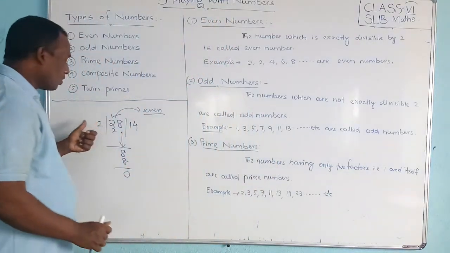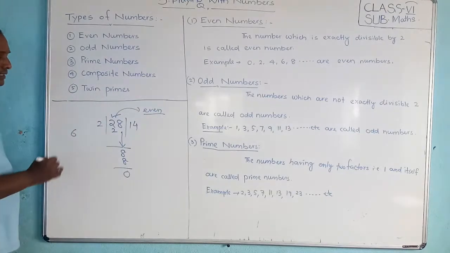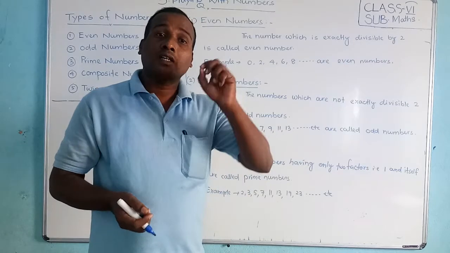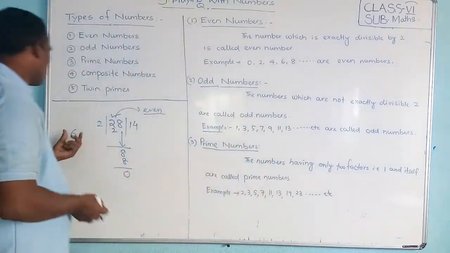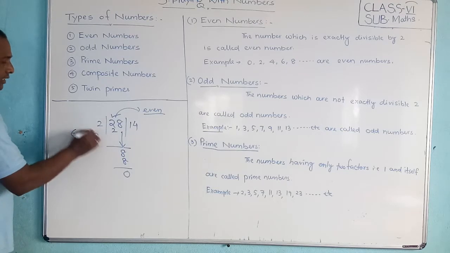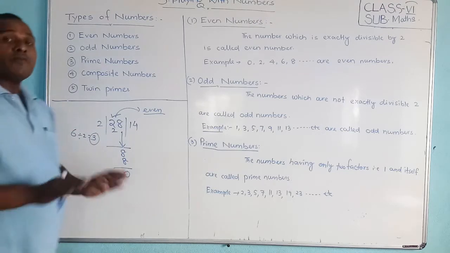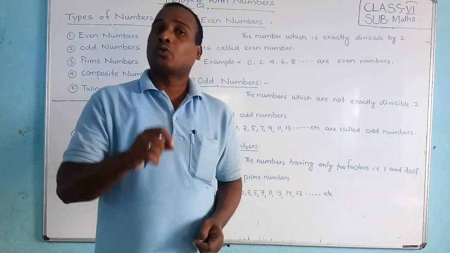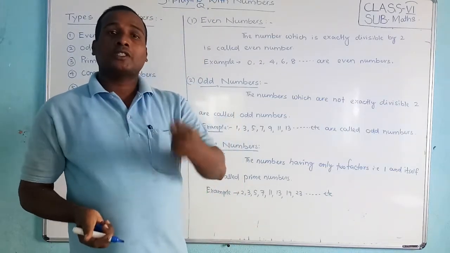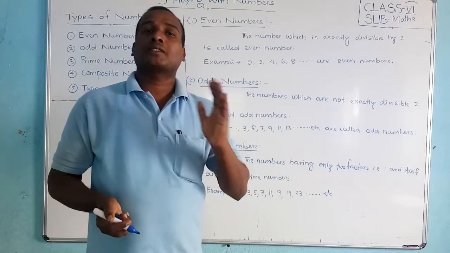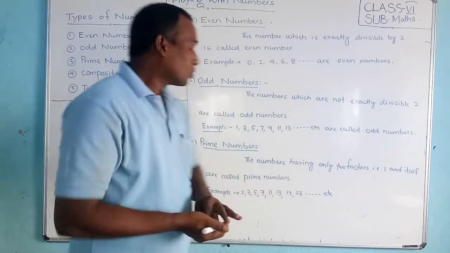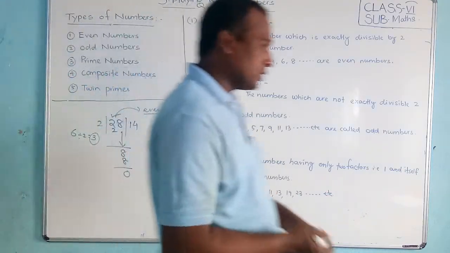Okay friends, suppose I say 6 is an even number. Is 6 an even number or not? Yes, 6 is an even number. Why? Because 6 is divisible by 2, and 3 is the answer. Whenever we divide by 2, if there is no remainder, then we can say it is divisible. If it is divisible by 2, then we can say it is an even number. Are you clear, friends?